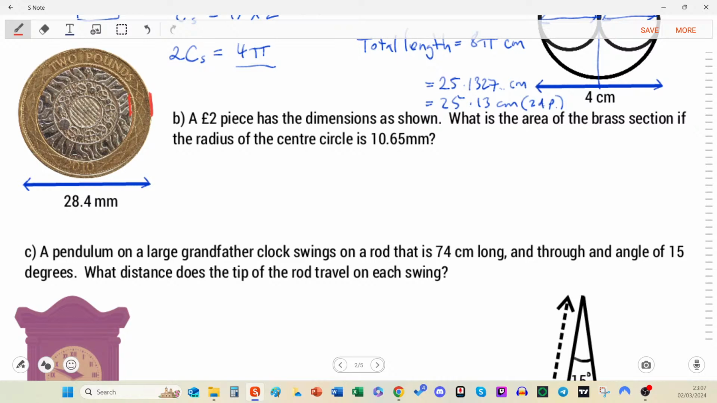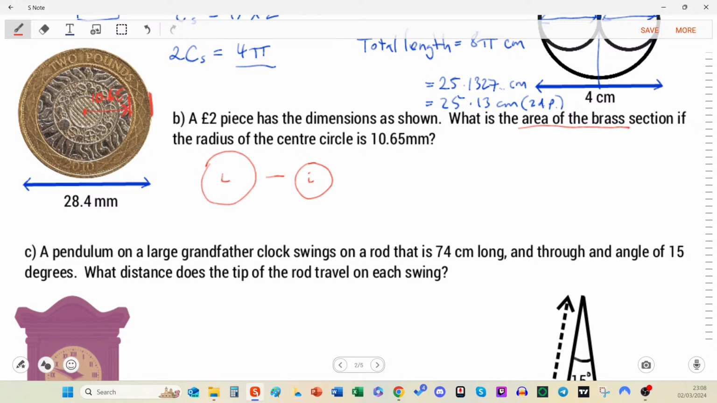And the radius of the center circle is 10.65. So if we go from the center to that first line, that's 10.65. Now, I don't know if that's too clear, but we've roughly got it. And so there's a couple of things to do here. My plan would be to do the large circle, and I'm going to take away the inside circle. So we can call that the large one, and this one the inside circle. And that will leave me with the brass, because that's what we're after, the area of the brass section.